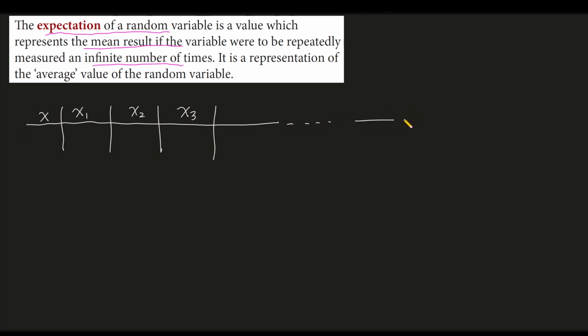For example, we have a random variable x. Its possible values are x1, x2, x3, and so on until xn. If we repeatedly measure this random variable an infinite number of times, we would get countless results.